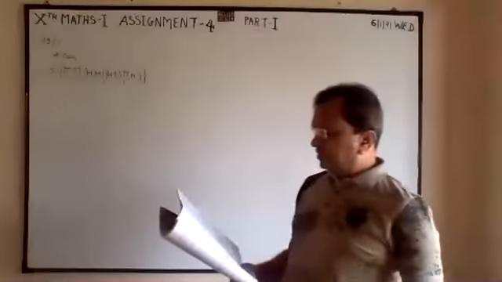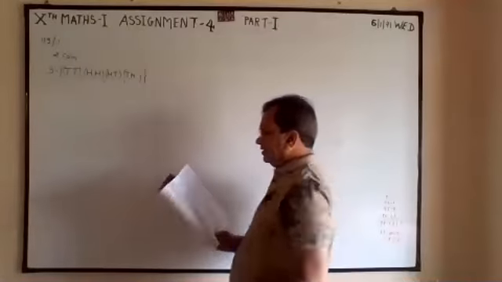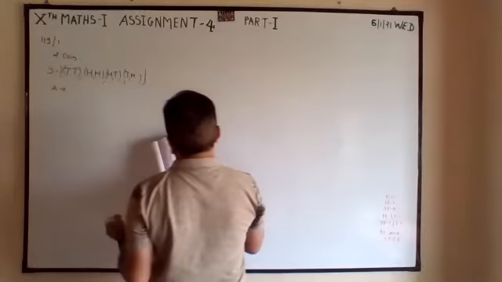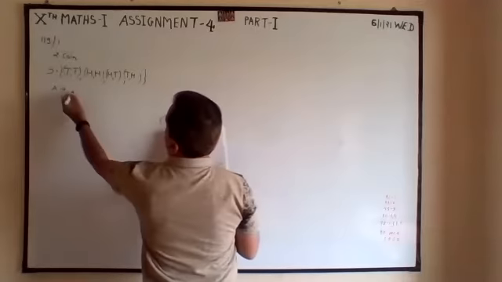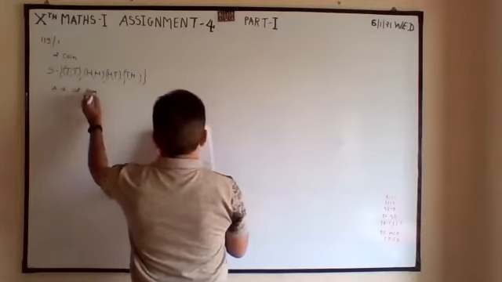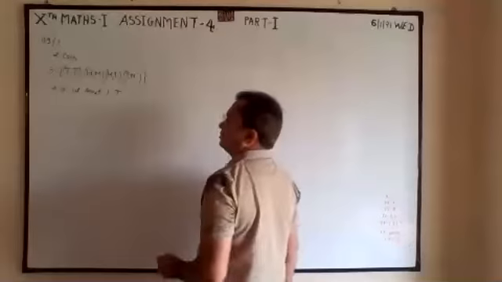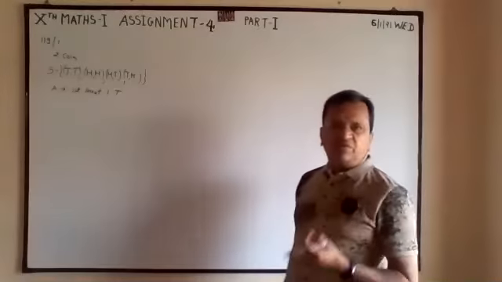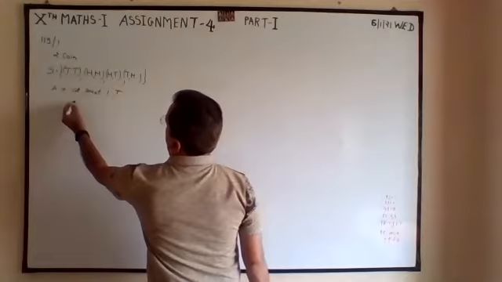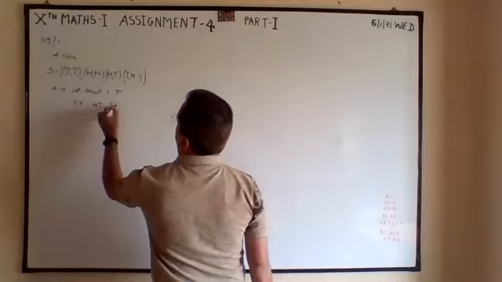Now question number 1, A: at least one tail. At least one means minimum one, maximum two. So 1, 2, 3: TT, HT, TH.